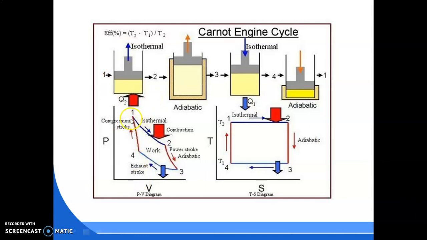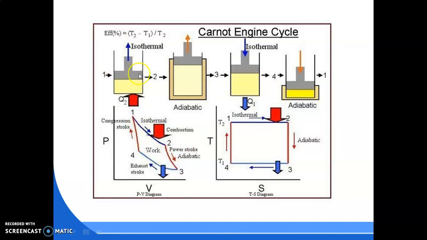So see here in the PV diagram, 1 to 2. Initial volume is V1, final volume will be V2, and pressure will decrease from P1 to P2. Which law does the isothermal process follow? Boyle's law, which means PV is equal to constant. So how do you show in the PV diagram that 1 to 2 is an isothermal process? It would be a curved line, and the direction should be downward, 1 to 2. Here you are adding QH amount of heat. So that is your 1 to 2 process.